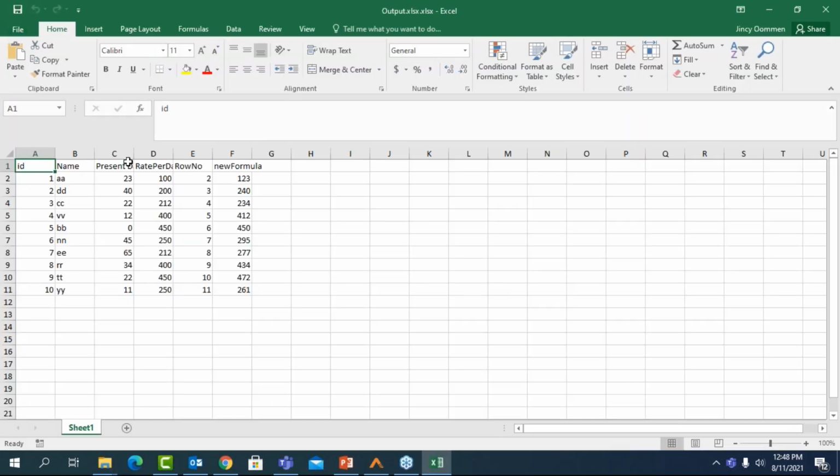So here I have the output value, which is the addition of column C and D. And if I click on the data here, you will be able to see that I have the data in column F2, but if I click on that, you can see that the formula is applied. So this is how you can get a formula in your Excel file with the help of the Microsoft Excel Writer configuration capability.